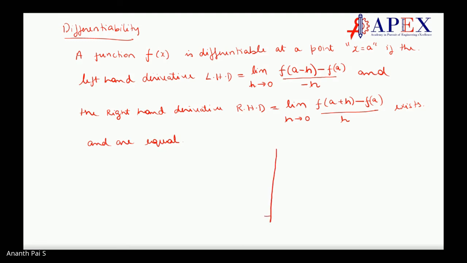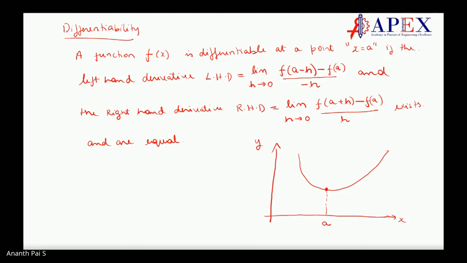Okay, if I have, say, a function going like this, this is a smooth continuous function. Smooth means differentiable actually. So you have y, you have x. Now if I consider a point here, let this be A. Now we have to find whether it is differentiable at x is equal to A.